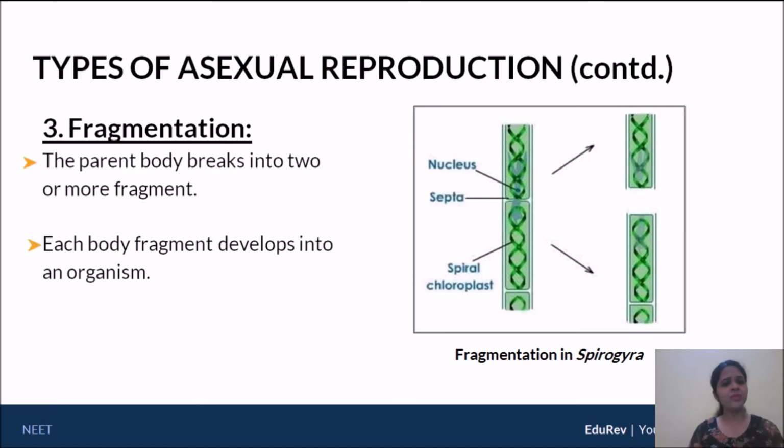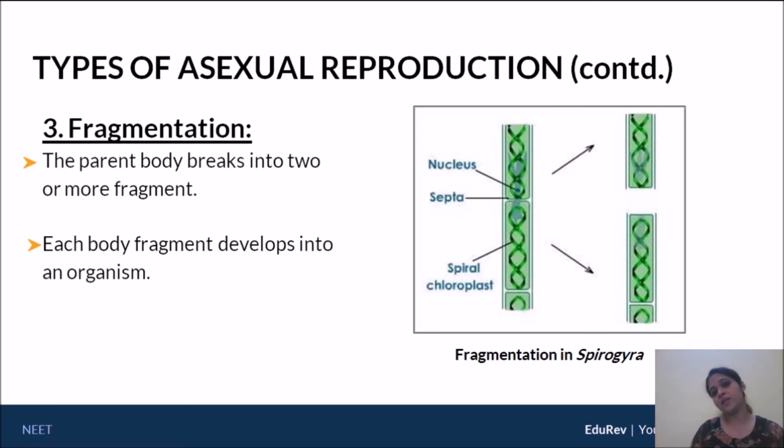fragmentation. So here the parent body breaks up into two or more fragments. I think we can agree with that if we look at the figure. This is the parent body consisting of a huge filament, a long filament, with a number of cells in it, and this particular parent body breaks up into two fragments, one on top, one below. Now each fragment develops into an organism.